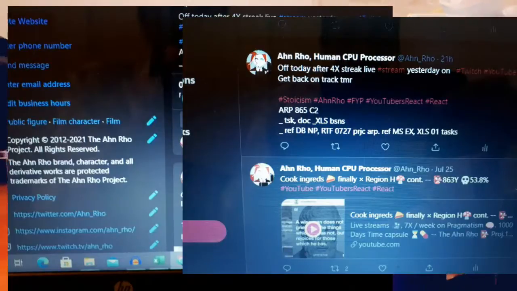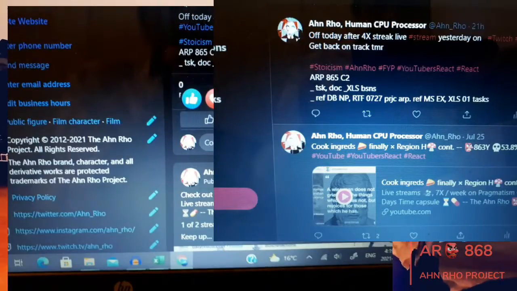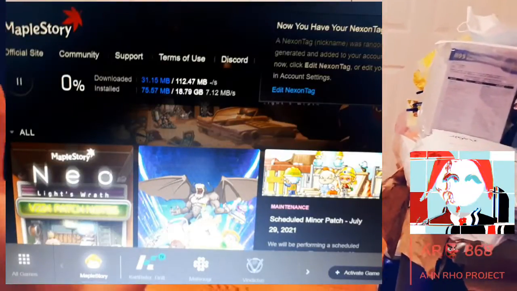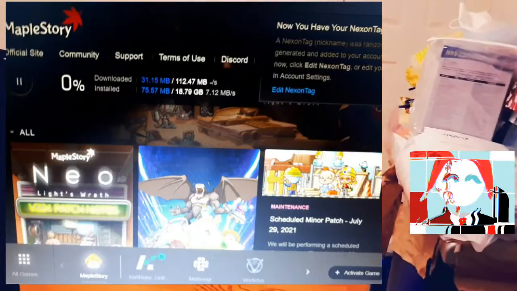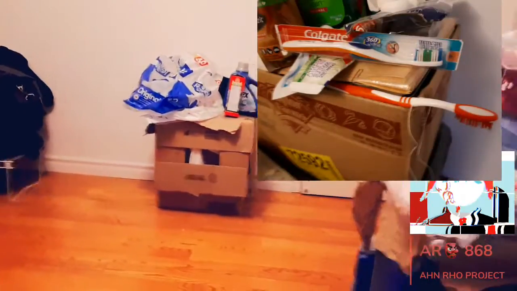All right, this is me trying to take down the two days of schedules that I missed, missed live streaming. That was Monday, Tuesday, so I just noted that down. And again, updating MapleStory. Wow, look at that, 18.7 gigabytes worth of installation. That's crazy. But to download it, it's only about 112 MB, so it's crazy. Going back here, okay, we have new stuff now.